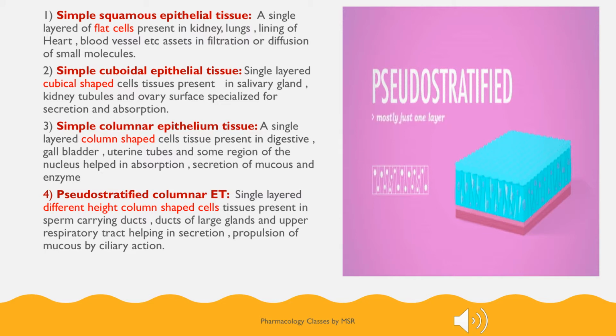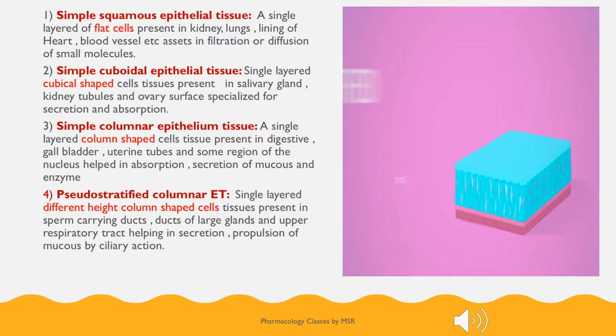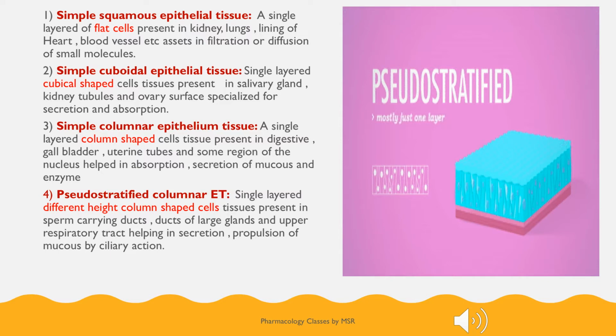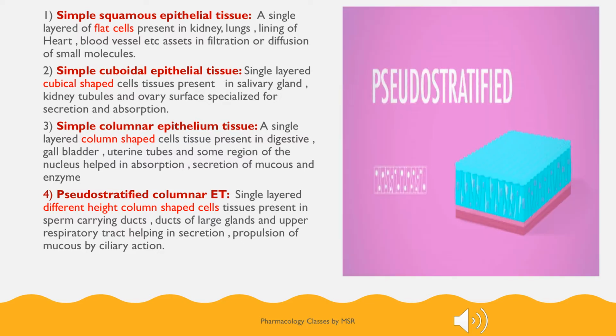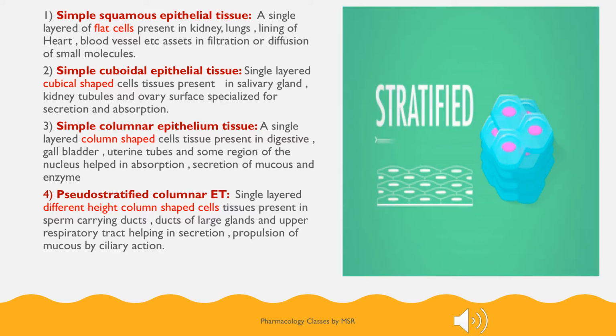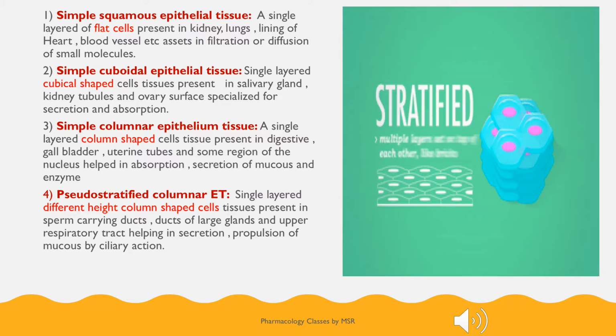Moving on to the next one, pseudo-stratified columnar epithelium. Anywhere we are saying it as pseudo-stratified, it is not actually stratified, but it appears to be stratified, multiple layers. Why is it appearing as multiple layers? Because a single layer of cells are arranged, but those cells are of different heights. For example, one column is of 2 centimeters, the other cell having a column shape of 4 centimeters. All are column shaped cells, but the height of this column is varying. That is the reason they appear as multiple layers. So that is the reason we term it as pseudo-stratified columnar epithelial tissue.